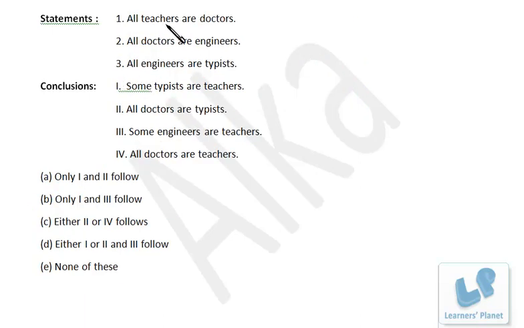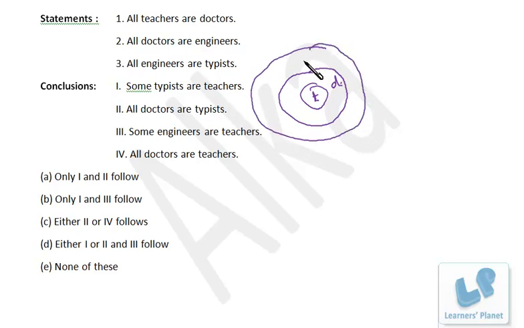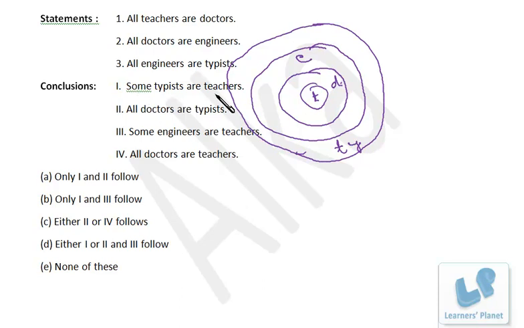Now this one: all teachers are doctors, all doctors are engineers, and all engineers are typists. Very simple. So this is typist. Now let's see. Some typists are teachers. I just write typist over here.